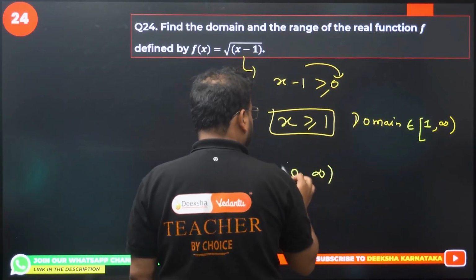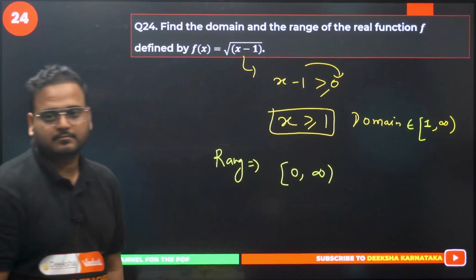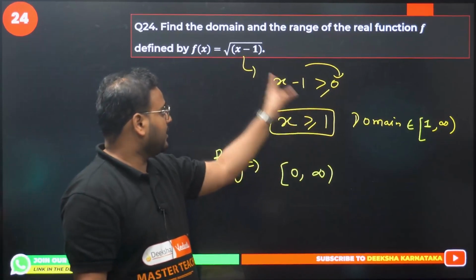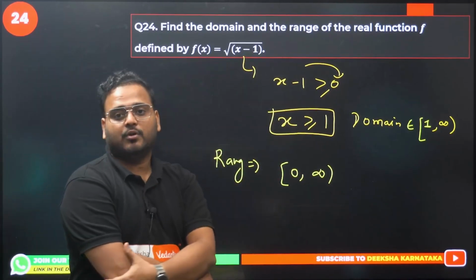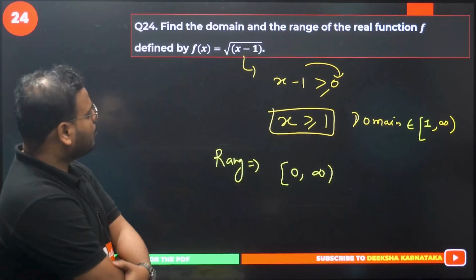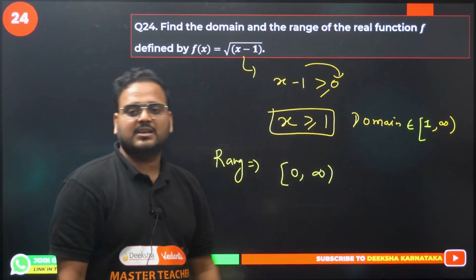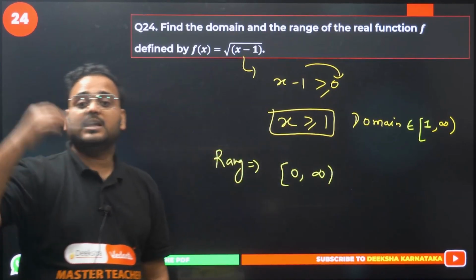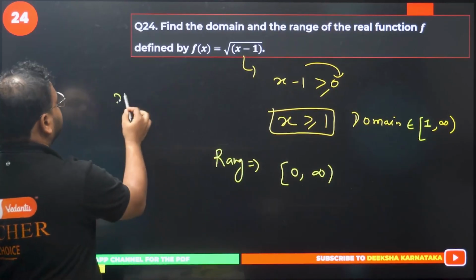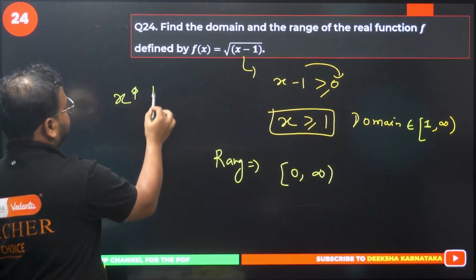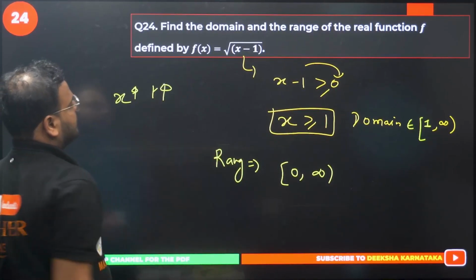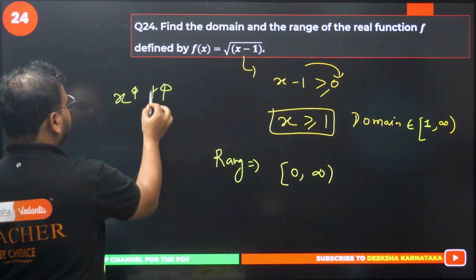So open here, close here. I can show you. Put x equals to 1. 1 minus 1 is 0. Y value is how much? Y value is 0. Any other value you put for x, what happens to this y value? It increases. X increases, y increases.